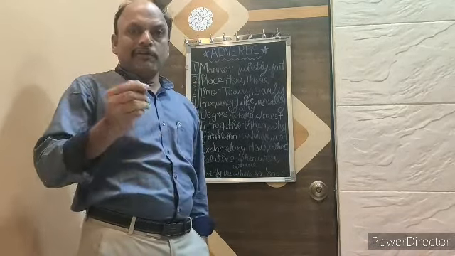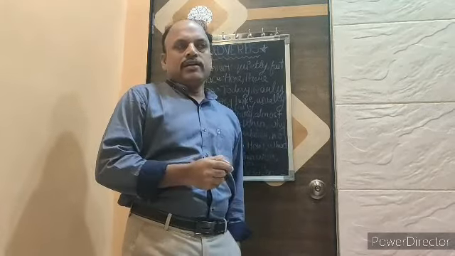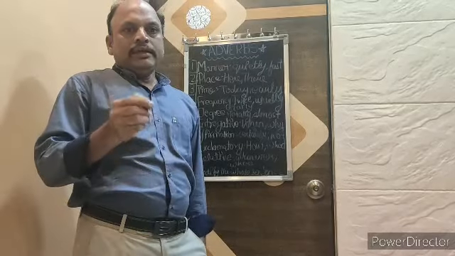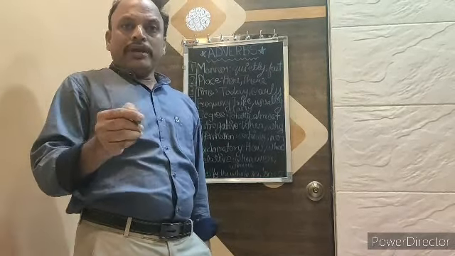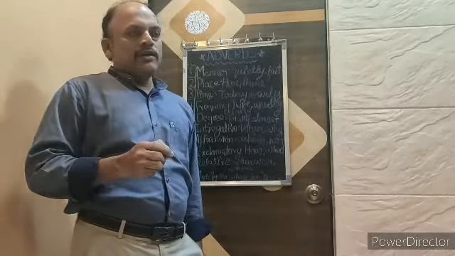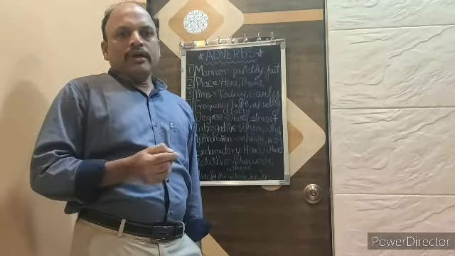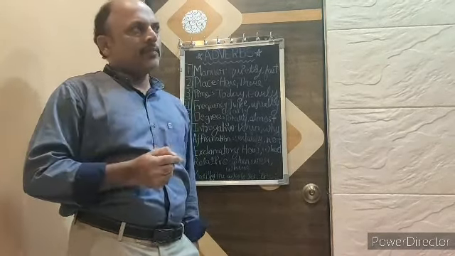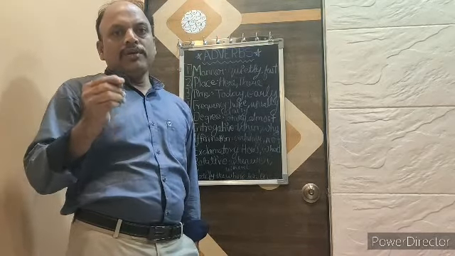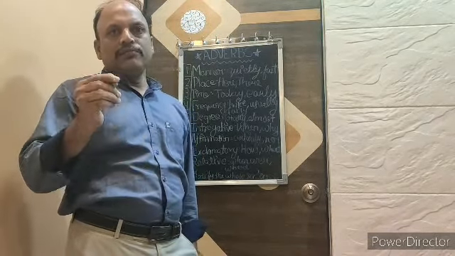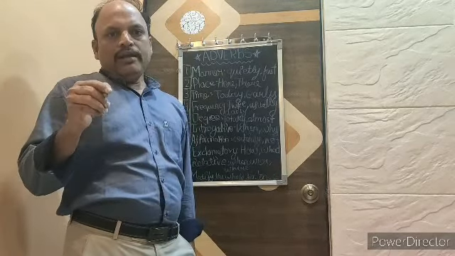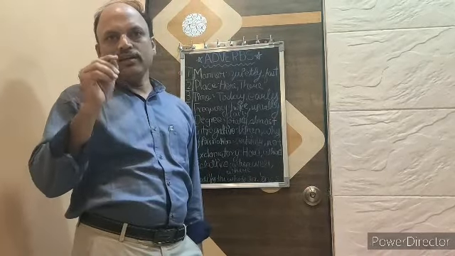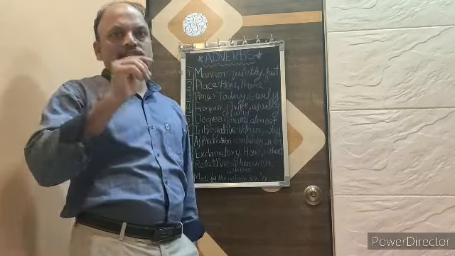For example, the traveler walked quickly. How did the traveler walk? Quickly. Here, quickly is the adverb. Second example, about the adjective: Today I faced a very difficult situation. In this difficult situation, how is the situation? Difficult. This is the adjective. And here, very. Very is the adverb which explains the adjective.